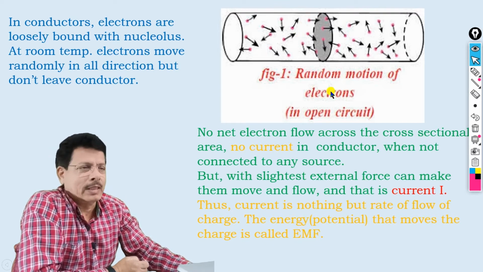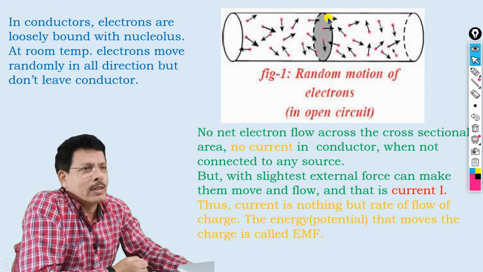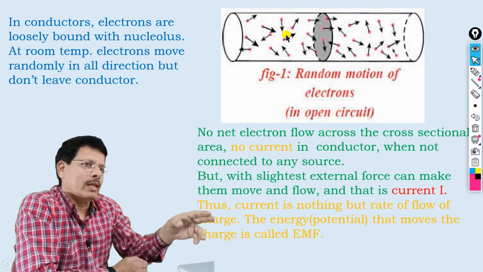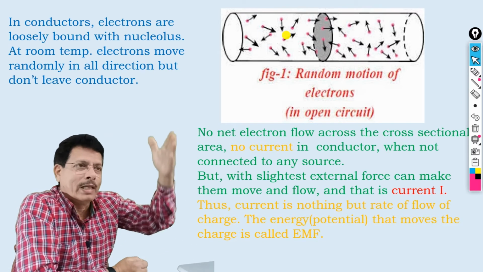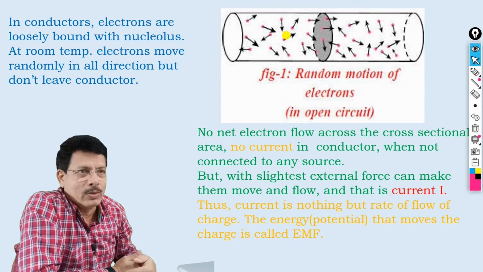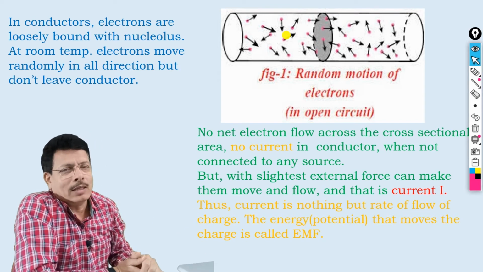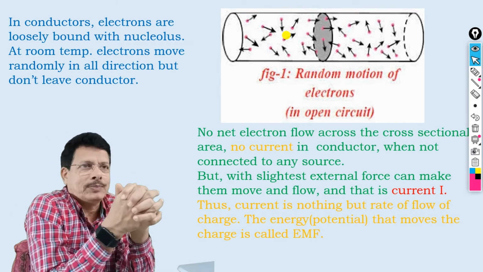So this is a picture of a conductor, and you can see billions and billions of electrons moving randomly. For example, if you consider a cross-sectional area here, the number of electrons going from left to right or from right to left are equal, and therefore the net electron flow across that cross-sectional area will be 0, and that's why we say that when a conductor is isolated, there is no electrical current through the conductor.